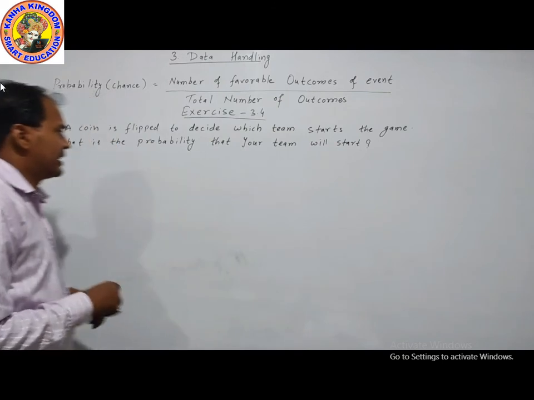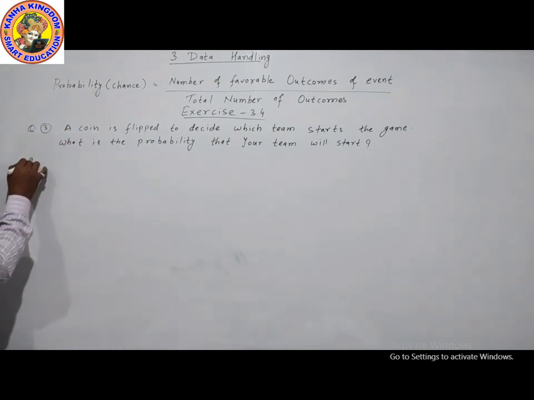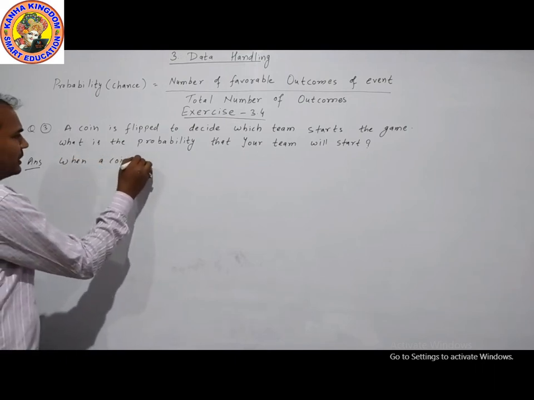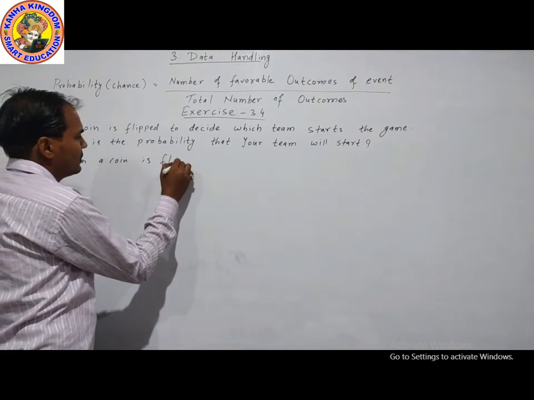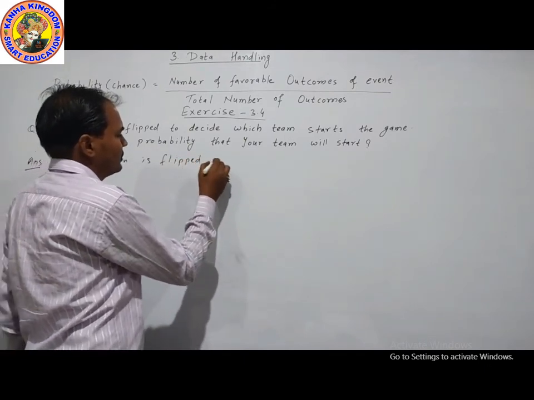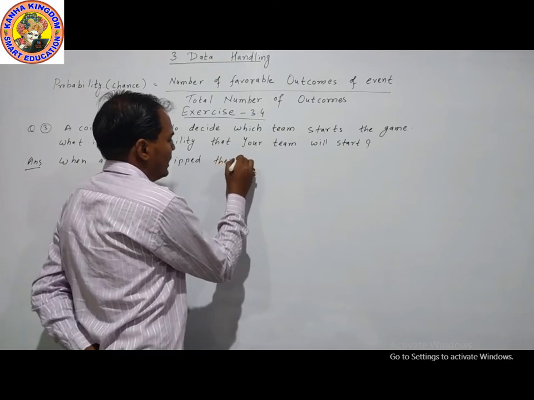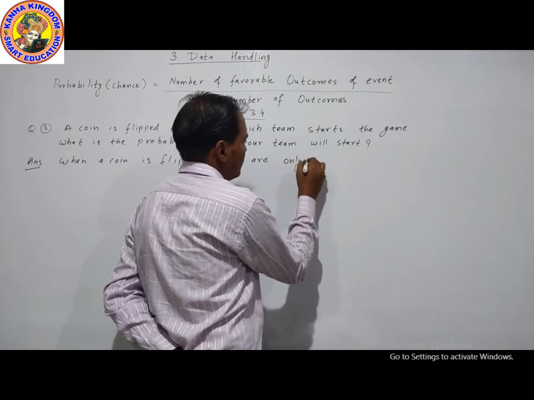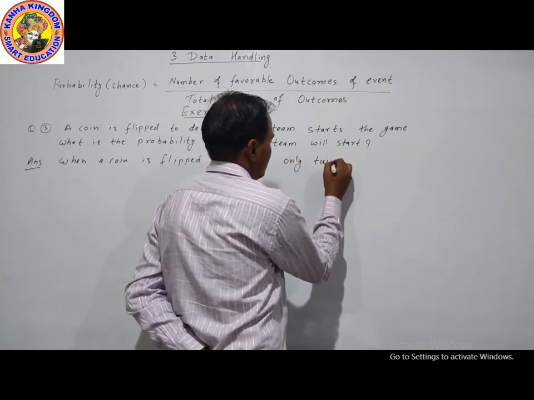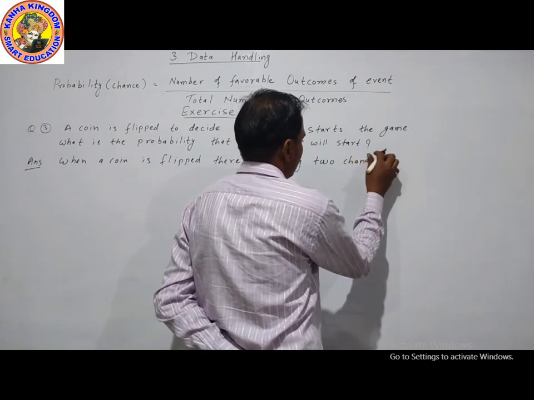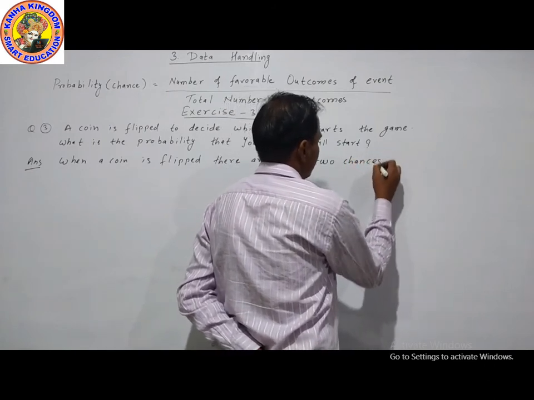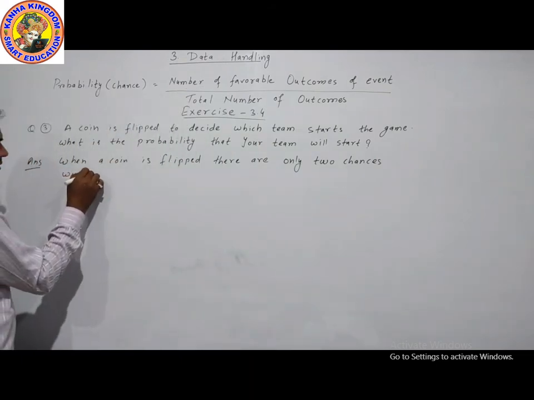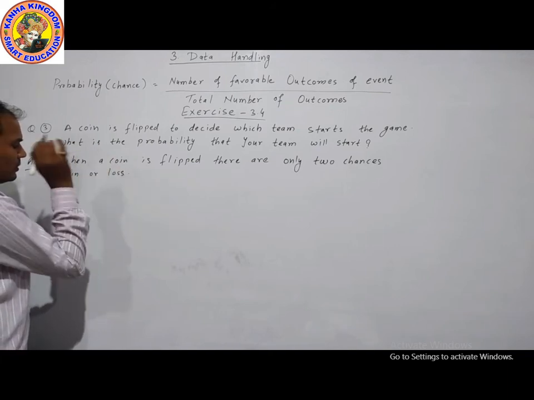So taking the answer to this question: when a coin is flipped, there are only two chances, win or lose.